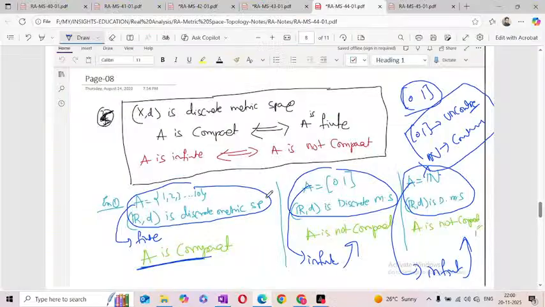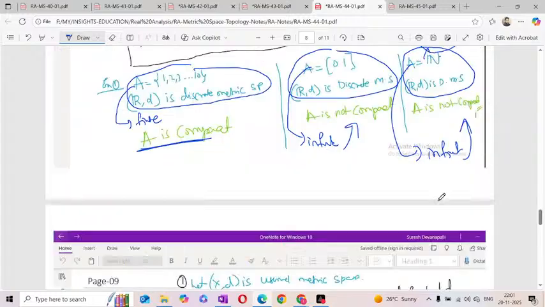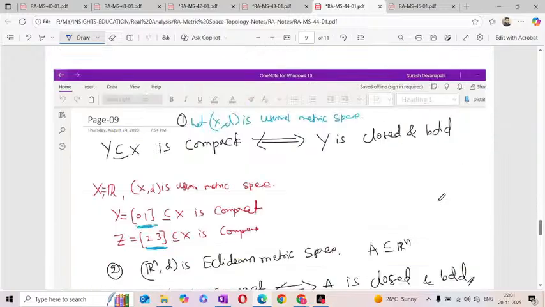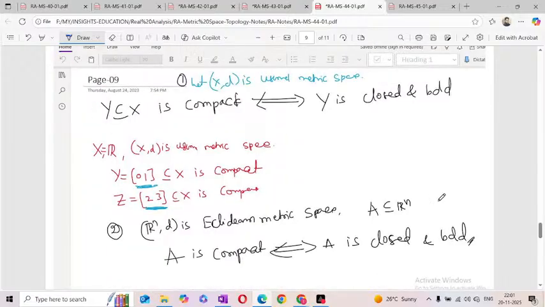Okay, the first one is a finite set, so compact. Second one is an infinite set, so not compact. Third one is an infinite set, not compact. So there is no need to verify the definition, just use this property. Okay, next one. Before going to the statement, now see the examples.